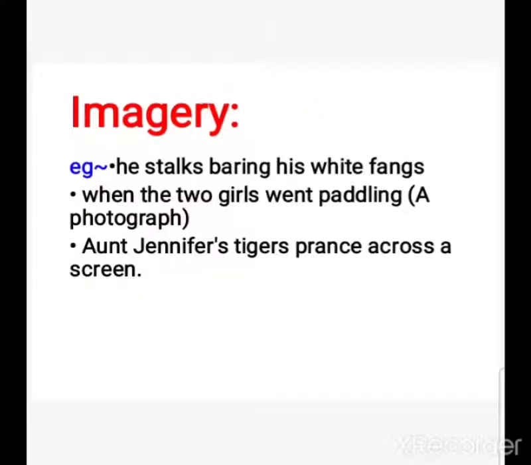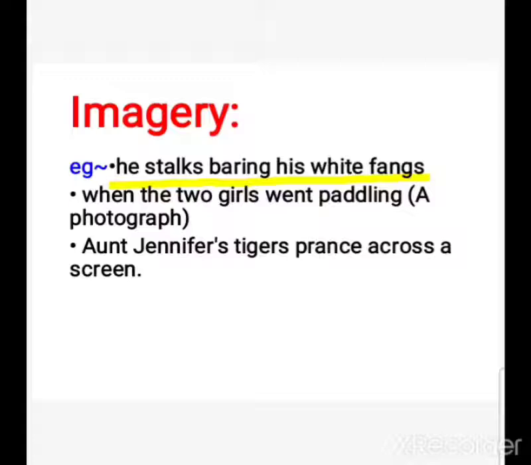Next is imagery. Here also there is a difference between personification and imagery. Personification is when a non-living thing is treated as a human being. Imagery means when we imagine something, when living things are imagined. Whenever we are reading these lines and an imagination comes into our mind, that is imagery. Now, as you can see, he stalks bearing his white fangs. This is a line from A Tiger in the Zoo in 10th class.